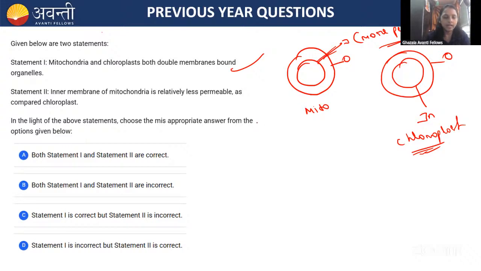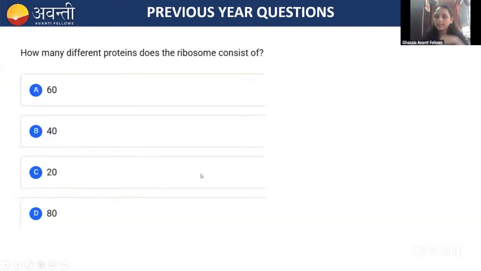Yes or no? Electron transport chain is there, right? So that's why the inner membrane is more permeable in mitochondria than that of the chloroplast. So here they have given the vice versa, so that's why it is wrong. So the correct answer is option B. Sorry, option C is the correct answer, not option B.